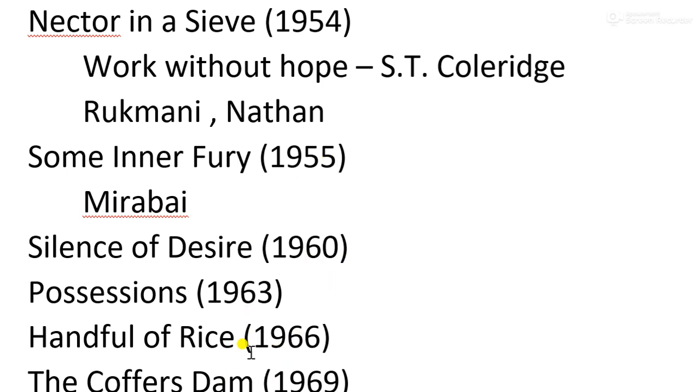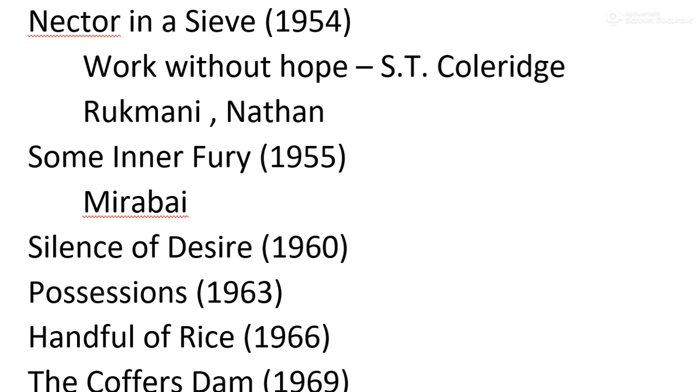The next work, Silence of Desire, was published in the year 1960. These are minor works. Don't go deep into the details. Just remember one work to study deeply, that is Nectar in a Sieve. In Silence of Desire there is again a woman protagonist. So in all these works, we have a female protagonist. The central character seeks medical treatment from a doctor without the knowledge of her husband. That sort of story we have.